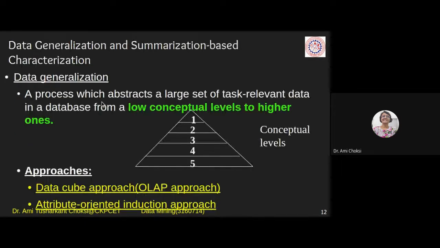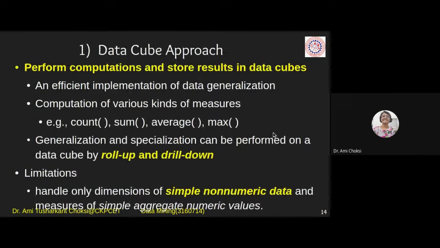for this OLAP, that is the data cube approach, we have seen two things. One was roll up and drill down, right? So what we do with the data cube approach: perform computations and store results in data cubes, and efficient implementation of data generalization.